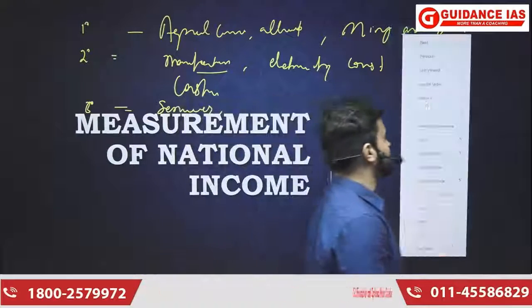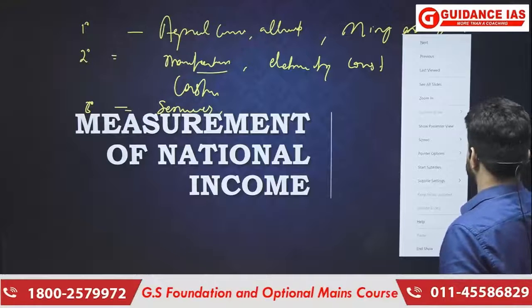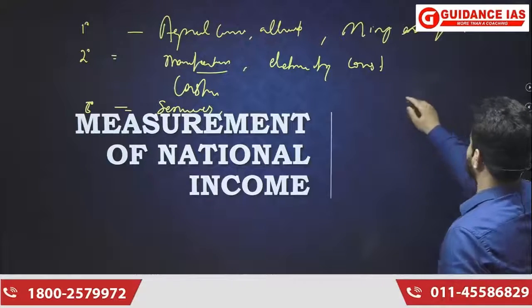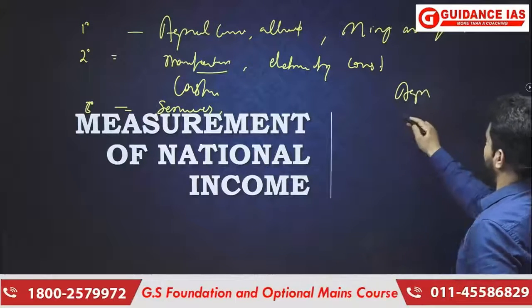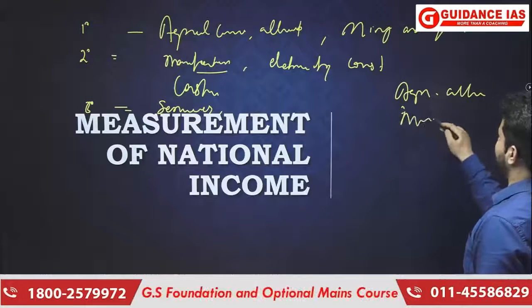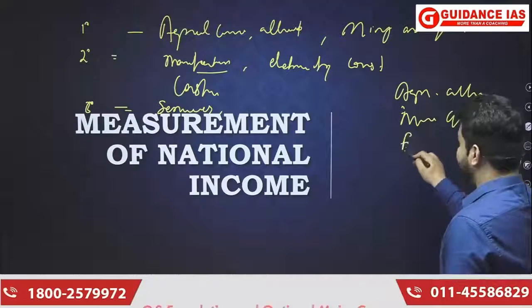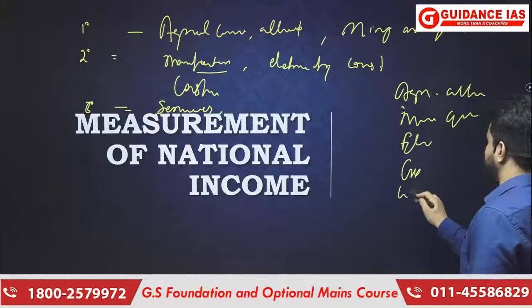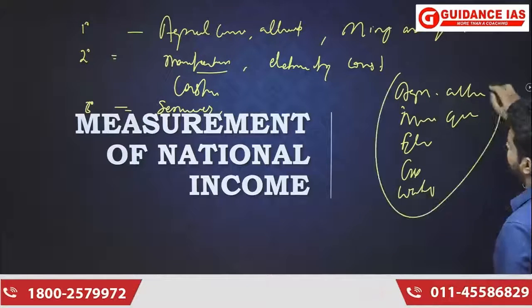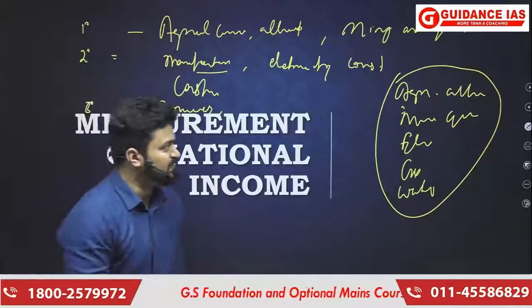Okay, so for example, when it comes to the agriculture sector or allied activities, then mining and quarrying, then electricity, gas, water supply, in all these sectors we cannot go for the income method.